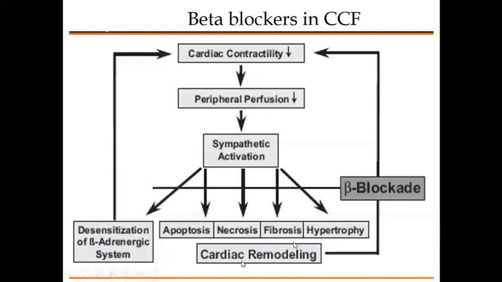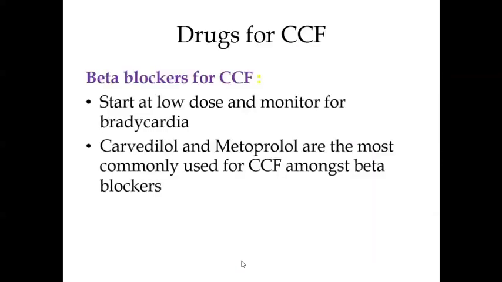We have to start beta blockers at a low dose and monitor for bradycardia, because beta blockers should not be given if the patient is bradycardic. So one has to start with a low dose. Drugs like carvedilol and metoprolol are commonly used. And this is also a question: justify the use of carvedilol or metoprolol in heart failure.